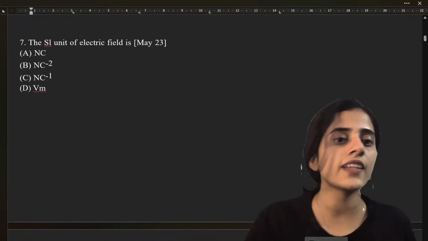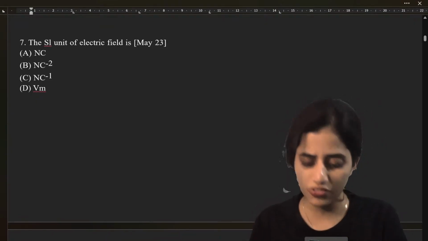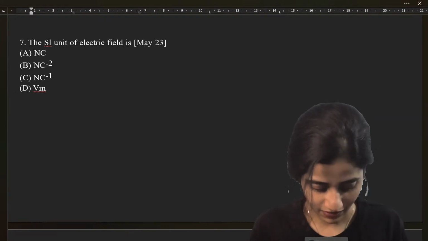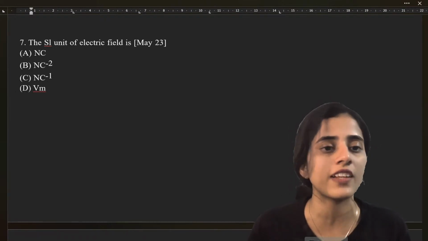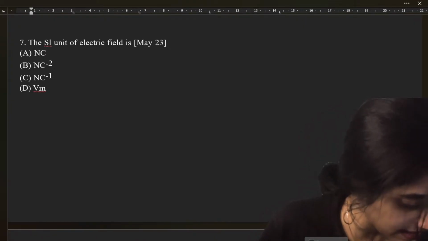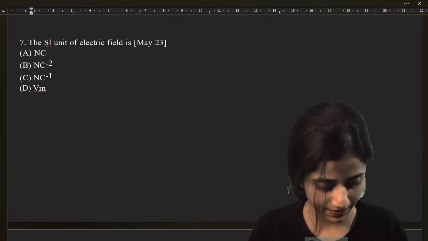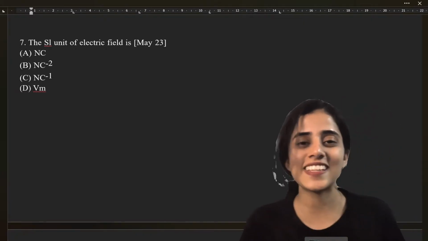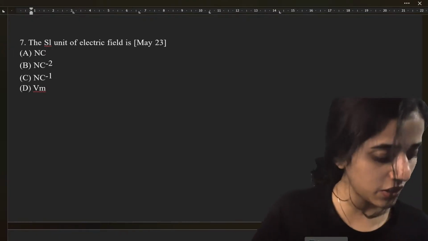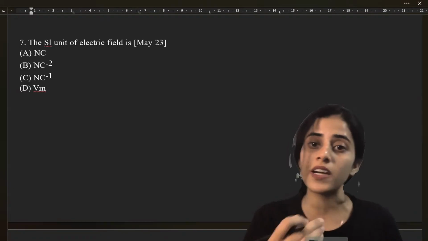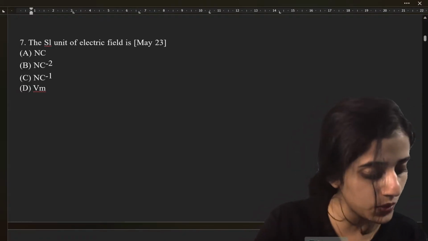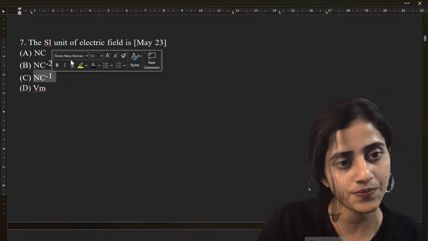Next question. The SI unit of electric field. Very easy question. Yes, within seconds I should be getting the answer. What is the answer? Yes, Newton per coulomb. Why? Because electric field is force per unit charge. So it is obviously Newton per coulomb, which is option C.